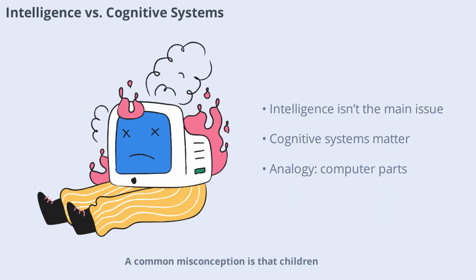When we do this, we can support children in ways that truly make a difference, rather than just piling on more work. A common misconception is that children who struggle in school are less intelligent, but modern cognitive science tells us that's rarely the case. Many children with academic difficulties actually have normal or even high intelligence. The real issue often lies in underdeveloped or inefficient cognitive systems. To illustrate, think of a modern computer. It might have a powerful processor, but if the RAM is weak or the hard drive is slow, performance suffers. Similarly, a child may have strong reasoning skills, but if working memory or attention is weak, learning becomes a challenge.